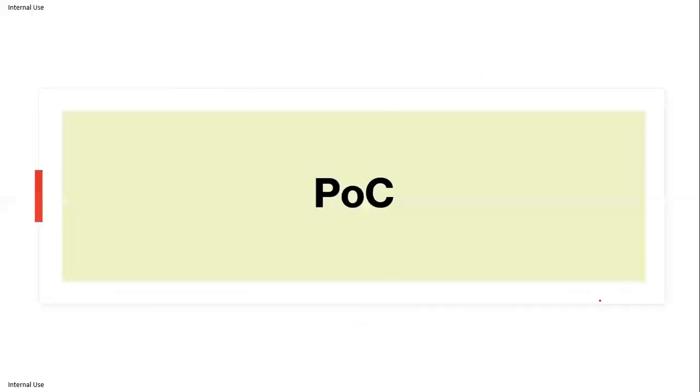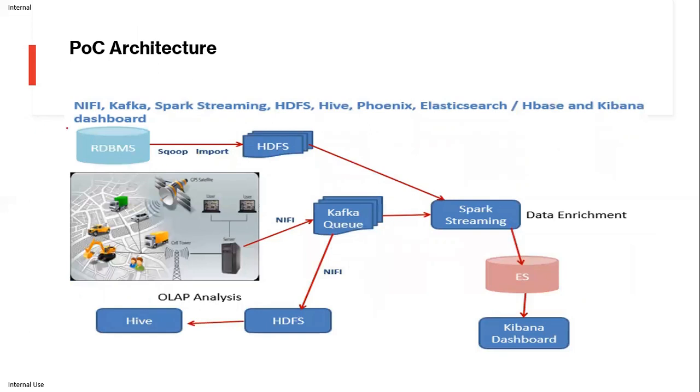So this is the high level of this digital twin solution, and earlier we looked into that subset of the solution using that big data based streaming architecture. I have done this POC for this project. This is the POC architecture, and I have NiFi, Kafka streams, Spark streaming solution, HDFS file system, Hive, and Elasticsearch and Kibana dashboard.